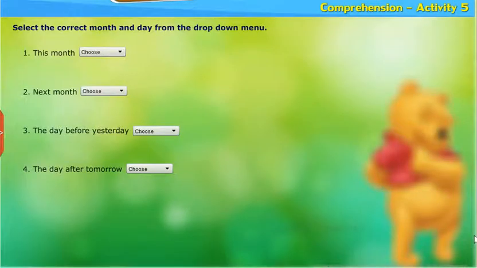Comprehension, Activity 5. Select the correct month and day from the drop-down menu.